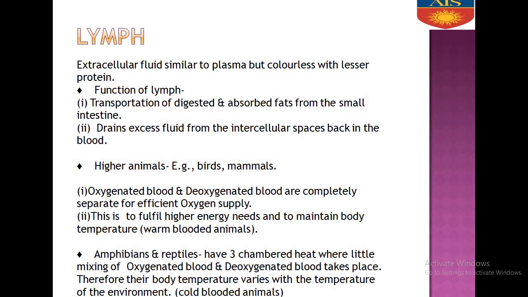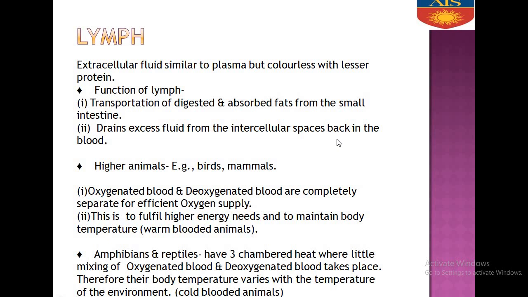Now, last, lymph. What is lymph? Lymph is an extracellular fluid similar to plasma. This is also colorless with lesser protein. Now, what is the function of lymph? Transportation of digested and absorbed fats from the small intestine. This is the function, and it drains out excess fluid from the intercellular spaces.